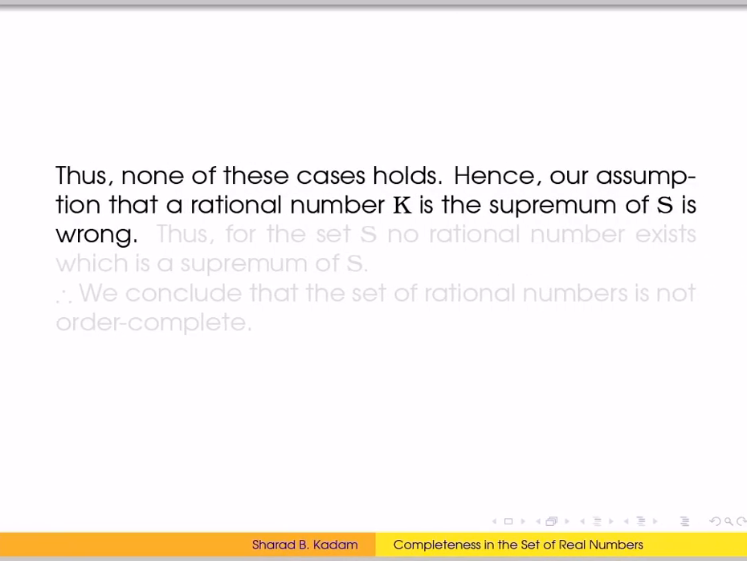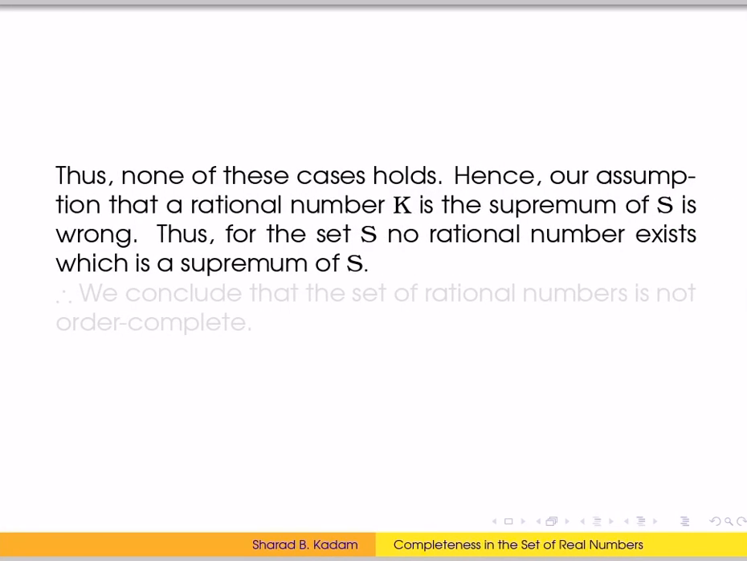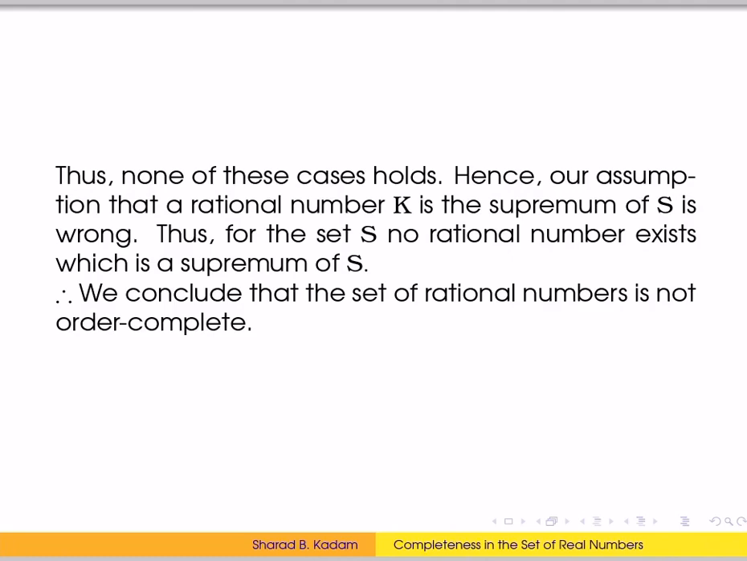Hence our assumption that a rational number k is the supremum of S is wrong. Thus for the set S, no rational number exists which is the supremum of S. So we conclude that the set of rational numbers is not order complete.